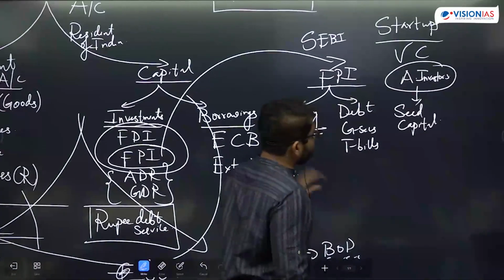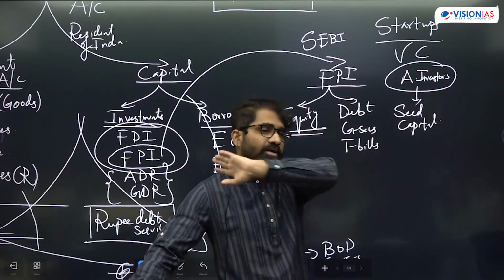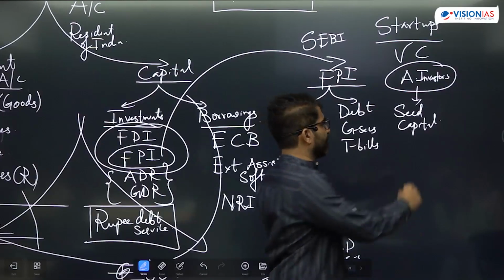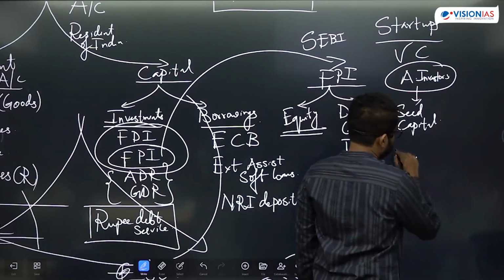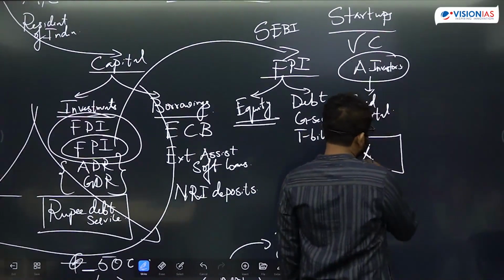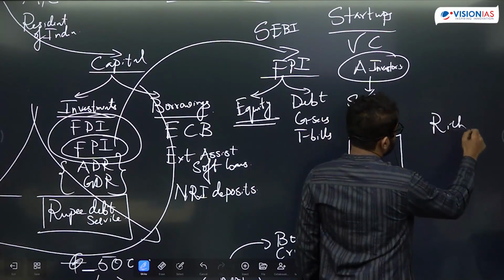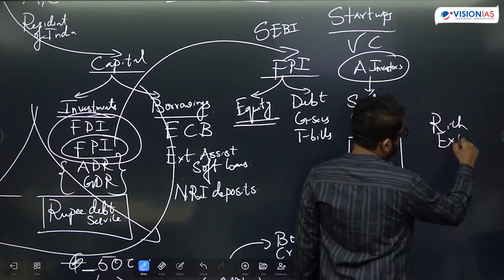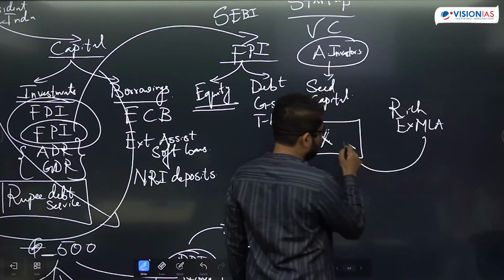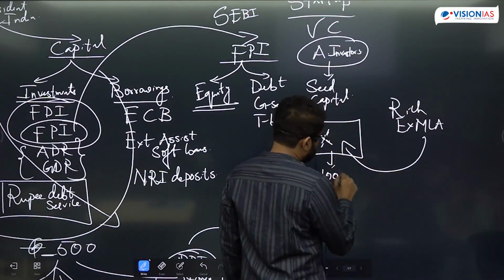Why was it in the news? Because of angel tax, which the madam has pushed on the foreign investors as well. So there can be a company X in which startup money is coming. Let's say this is a startup, and there is an angel investor who has pushed money into your startup. Your company's valuation you put as 1,000 crore.